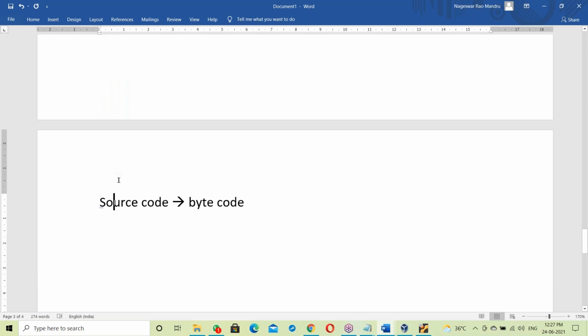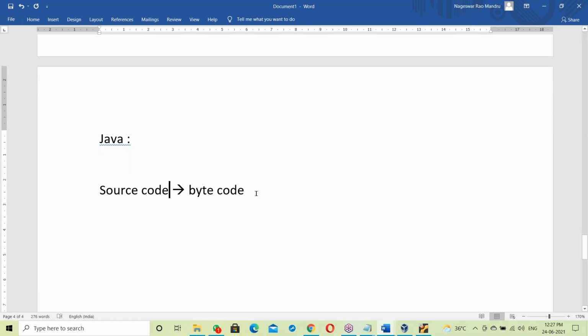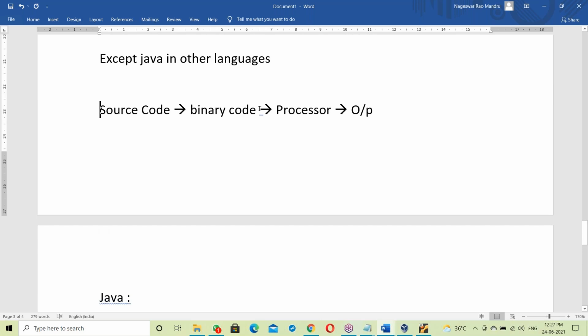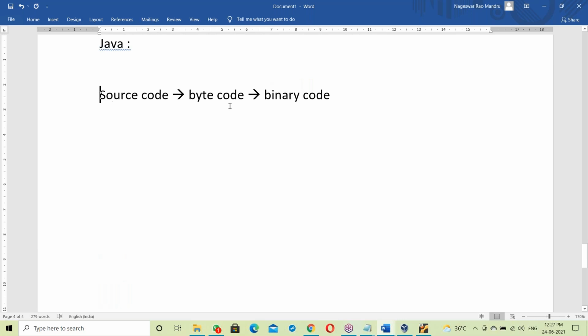Suppose it is Java, what happens here? First, the source code converts into byte codes, and then the byte codes convert into binary codes. There are two stages. Except for Java, other cases have only one step. This binary code is given to the processor, which takes the code and generates output.